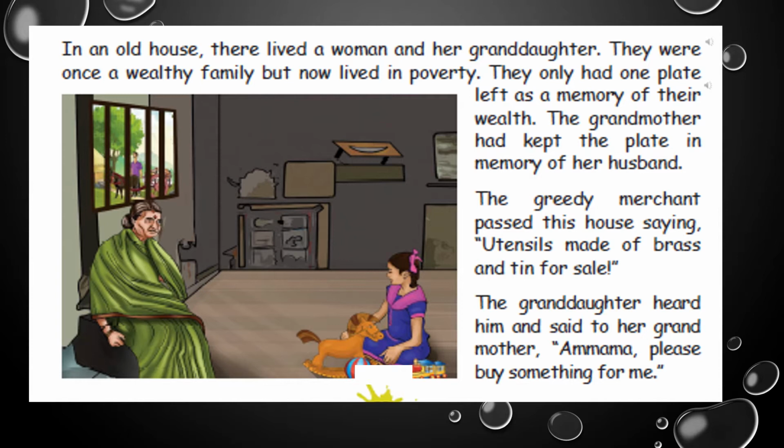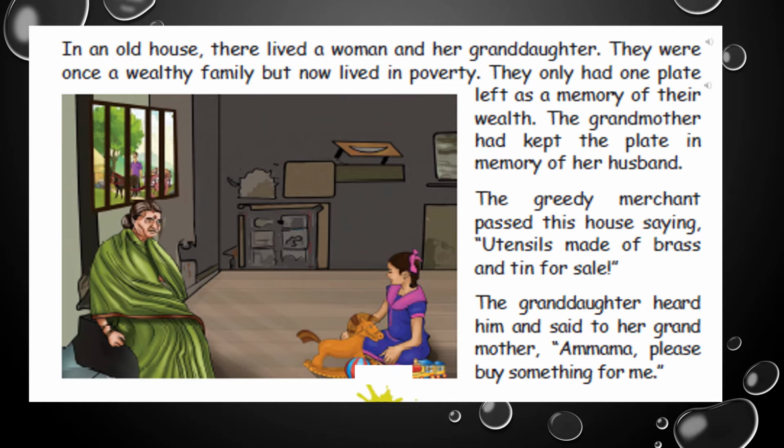Let me explain this paragraph. In an old house, there lived a woman and her granddaughter. They were once a very wealthy family. They had a lot of money and they were very rich. But now they are living in poverty because they don't have any money. They only had one plate which was left as a memory of their wealth. The grandmother had kept it so safe because she kept it in memory of her husband.